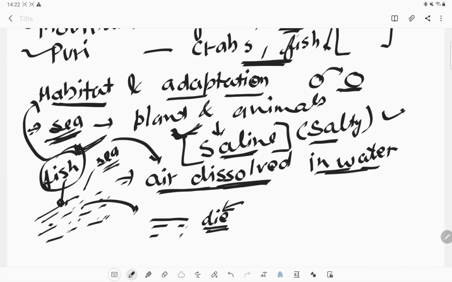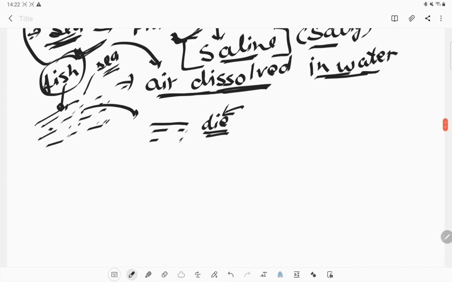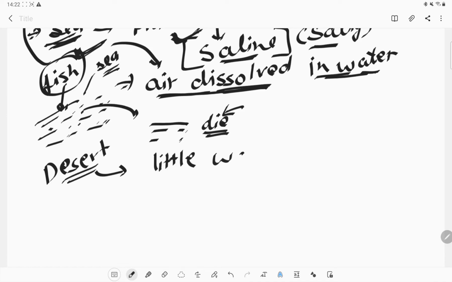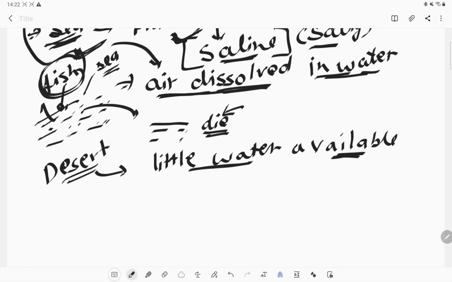Like in the sea, we have an ample amount of water, but if we take an example of a desert, so what is in the desert? We have very little water availability in the desert. Okay, but we cannot say that fish can live in a desert. Why? Because if we take fish out from the water, the fish will die.